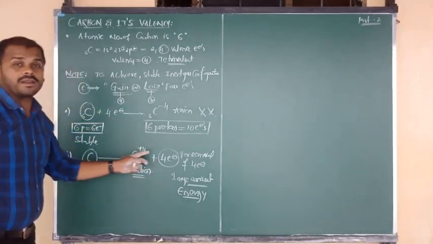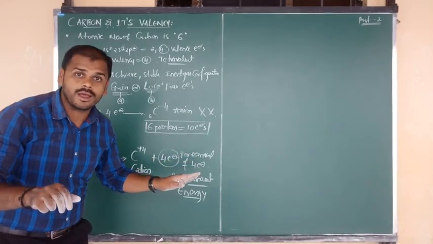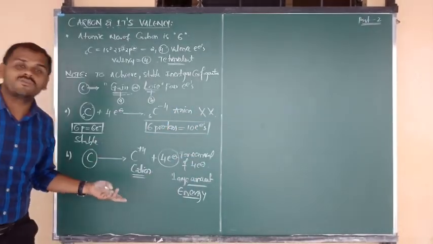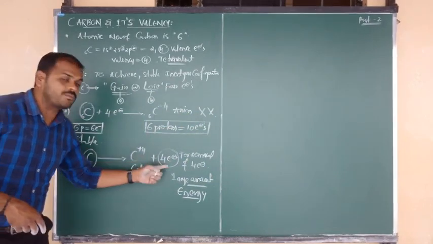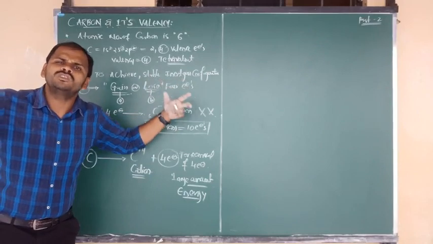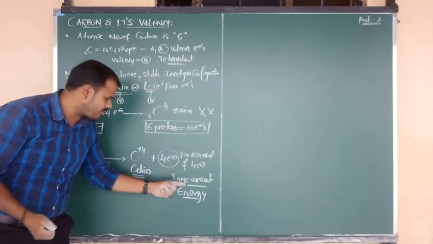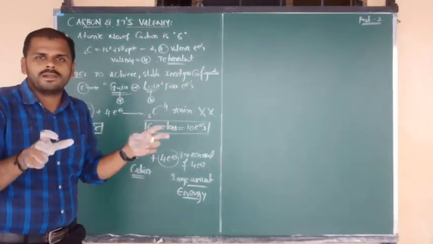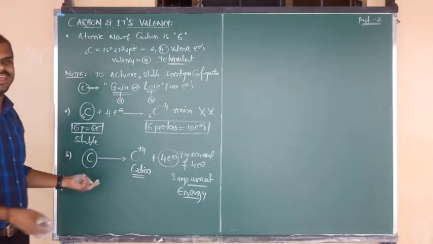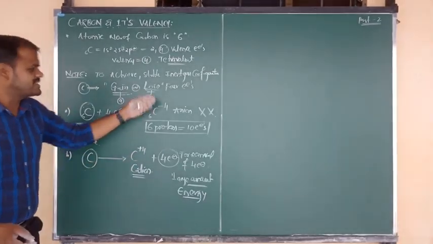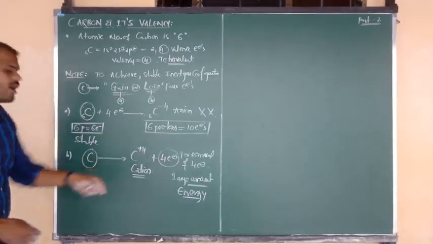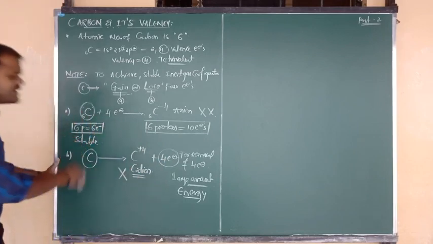But removal of 1 electron, 2 electrons, okay beta. But removal of 4 electrons means carbon is not ready to lose the 4 electrons, because for the removal of such 4 electrons, you require a huge and large amount of energy. That amount of energy cannot be available in its respective surroundings. So carbon is neither ready to form C minus 4 anion, nor ready to form C plus 4 cation.